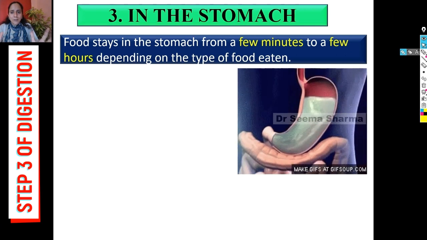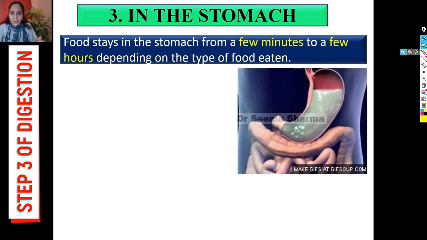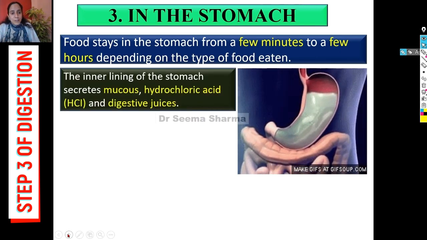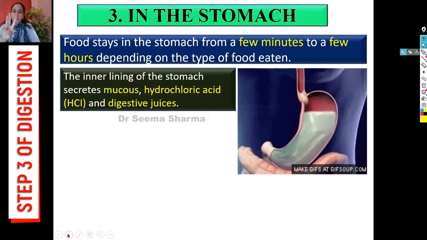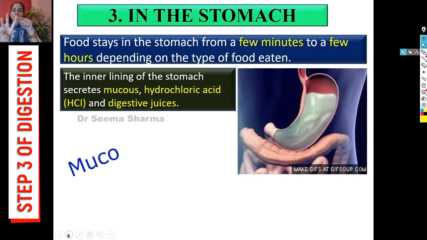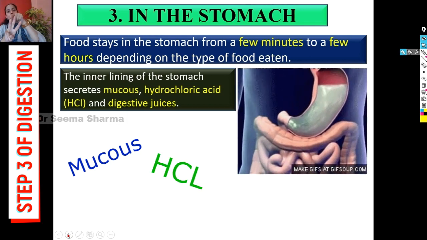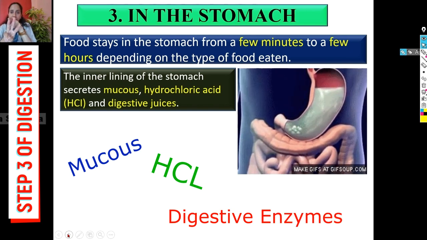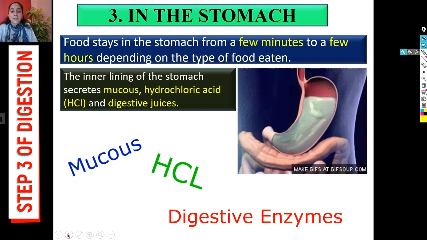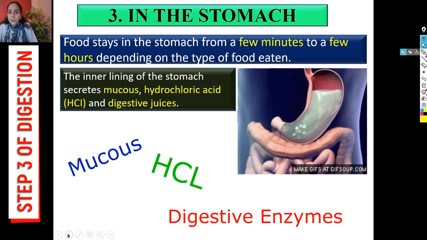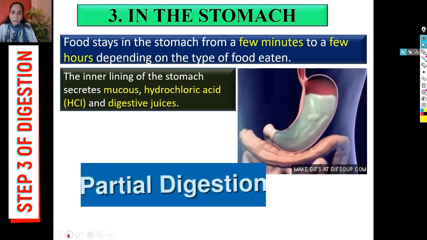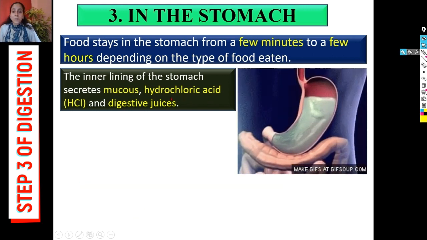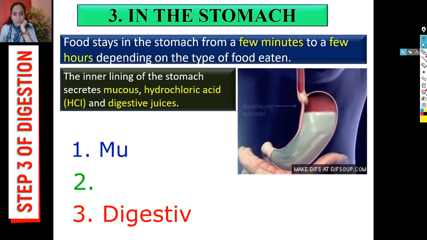So viewers, this stomach is a very interesting part of the human digestive system, and it contains certain amazing things inside it. The inner lining of the stomach secretes three types of chemicals. First is mucus, second is hydrochloric acid, and third is digestive juices, or to be more precise, digestive enzymes. And these three things are helping the stomach to partially digest the food. How? I'll let you know, but before that, I want to discuss the speciality of these three chemicals.